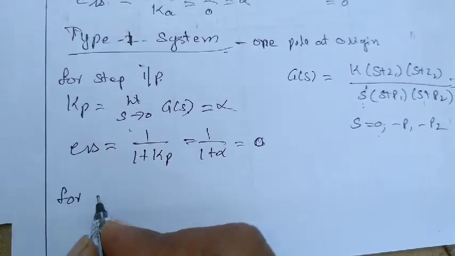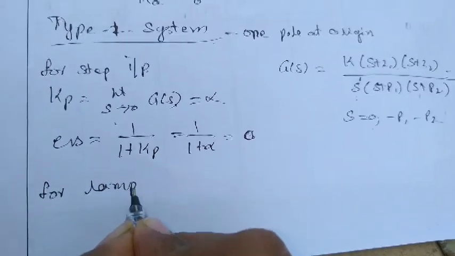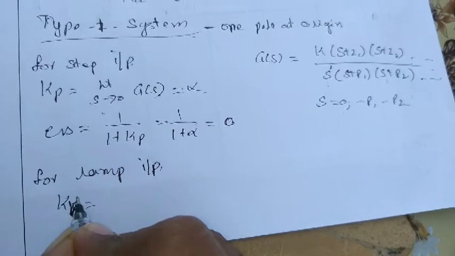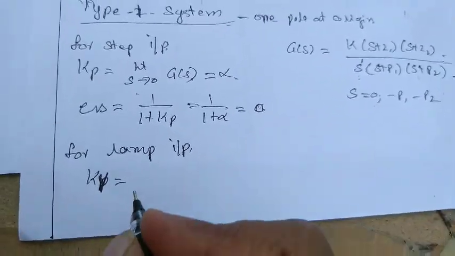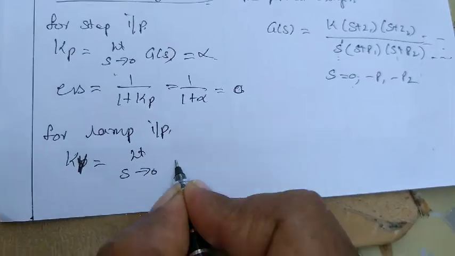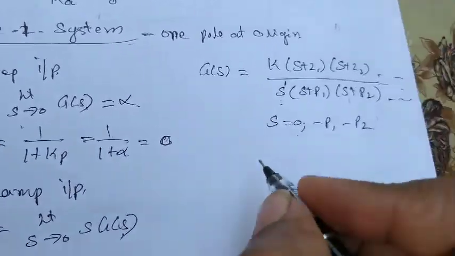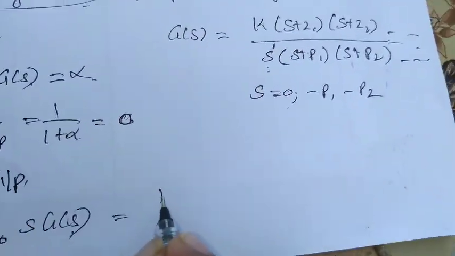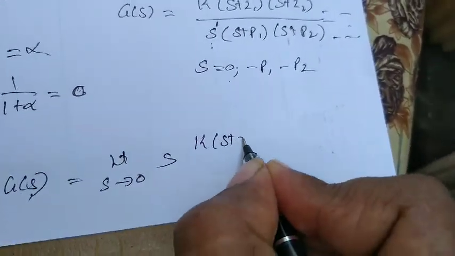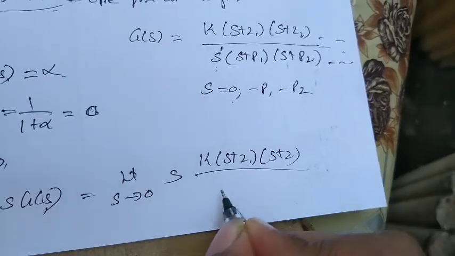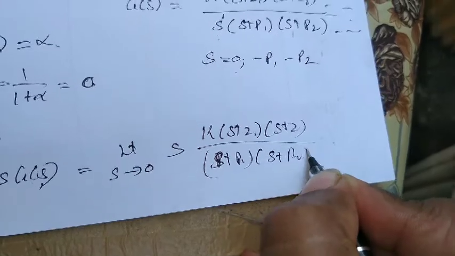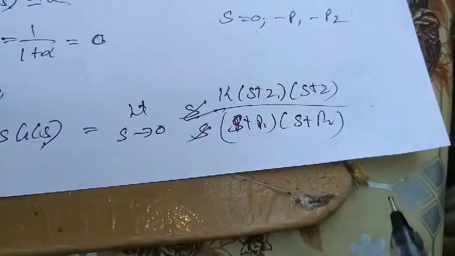For ramp input, we'll find the velocity error constant Kv. So Kv is given by limit s tends to 0 of s into G(s). Here, if I substitute G(s), I get K(s + z1)(s + z2) divided by (s + p1)(s + p2), since the s cancels.